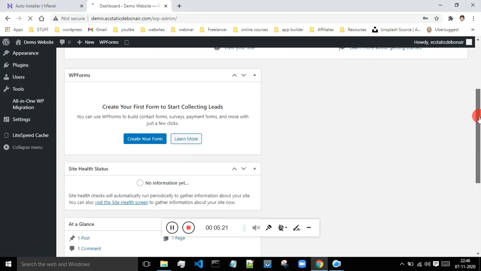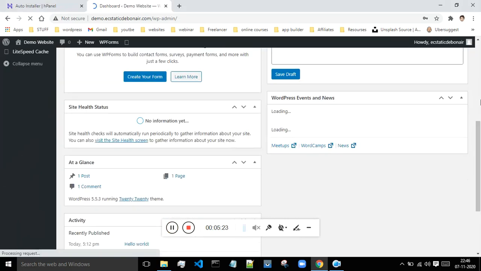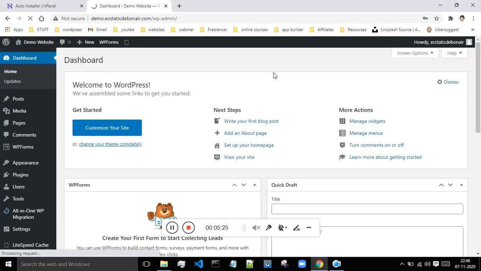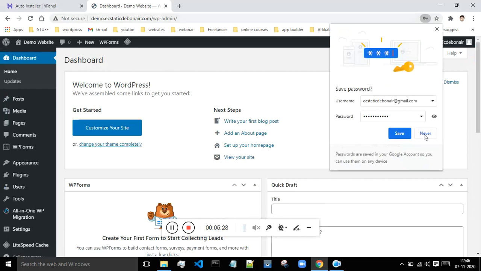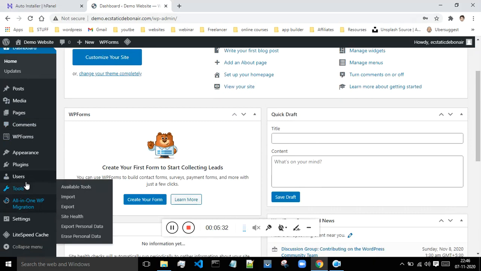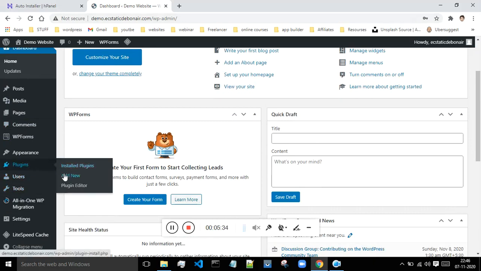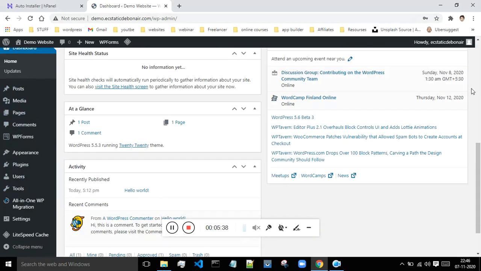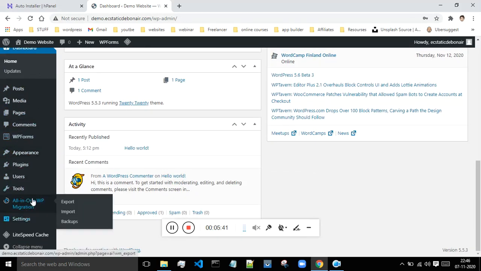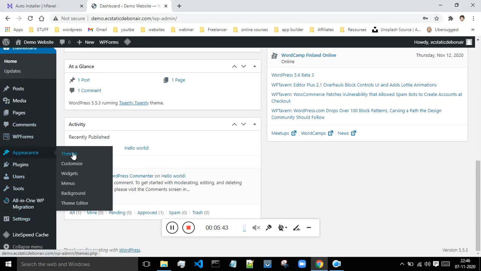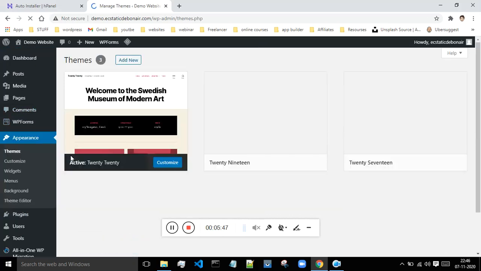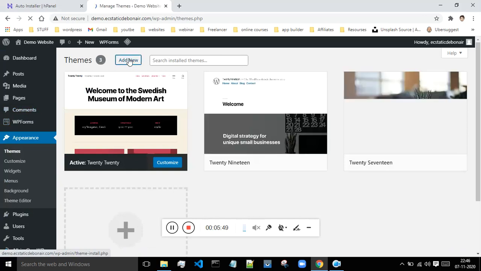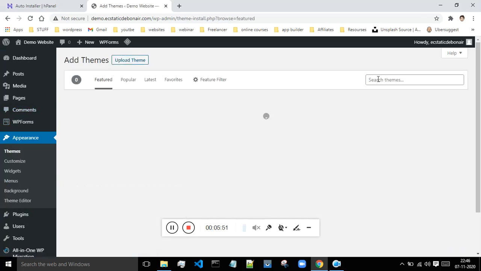Once you are inside of your website, this is a website which is created by me with this subdomain. If you want, you can save this password. I will say save, and now you can install the plugins from here. This is similar to your main website. Everything is almost similar. You can install whatever you want, and you can change the appearance. If you want to change the theme and all, then click on this theme over here. And if you want to add a new theme, then click on add new.